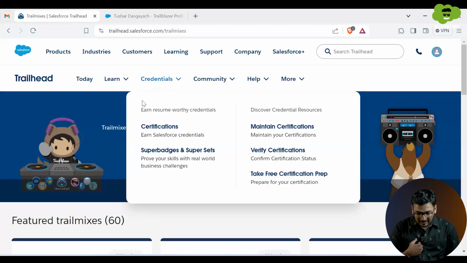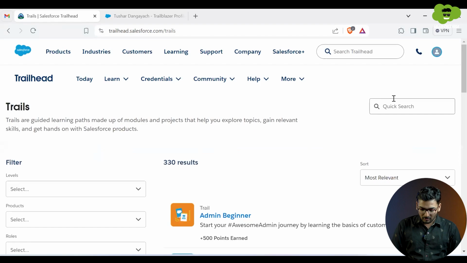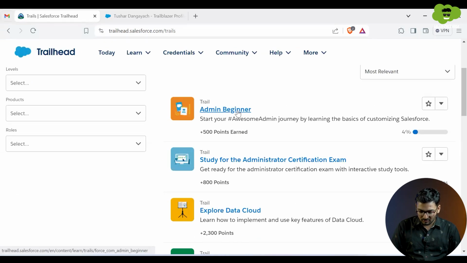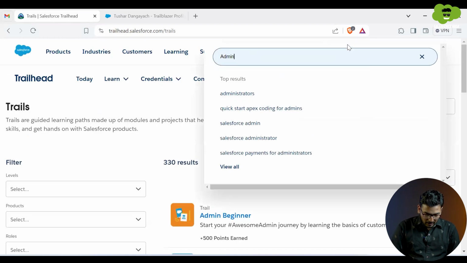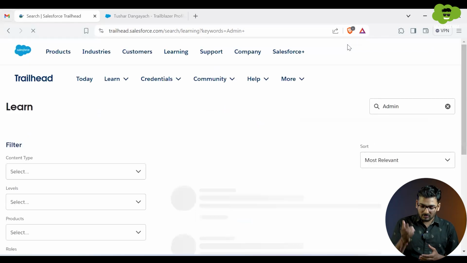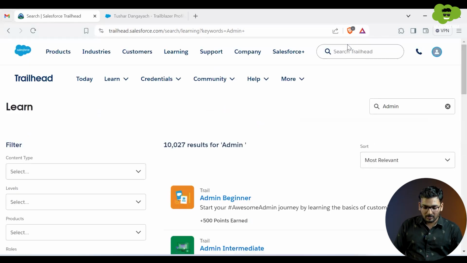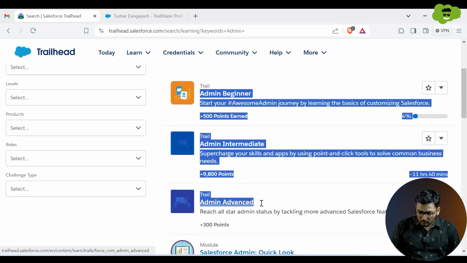But now, let me tell you what is important for you as a beginner. For a beginner, the modules which you need to do, the trails which you need to follow, the number one is admin basics or admin beginner. Like you can see at the very top, admin beginner is coming. Then you can do admin intermediate, admin advanced, and many more. So step by step, you can move ahead and learn different things. For every profile, these admin modules and trails are very important.